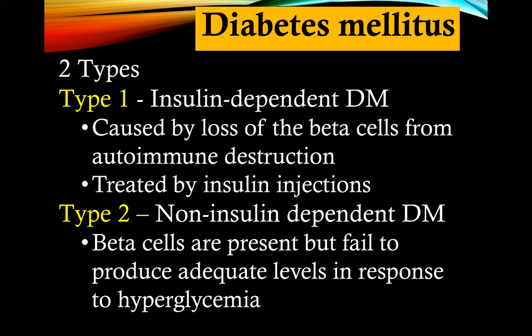But if you have a patient who still has an uncontrolled sugar despite having oral medications, you can actually treat DM type 2 with insulin. Okay, with insulin. So don't mind the insulin-dependent, non-insulin-dependent DM. You concentrate on their mechanism and how they are called type 1 and type 2 DM. The management for each diabetes mellitus type 1 and type 2 will be further discussed in your pharmacology subject next school year.